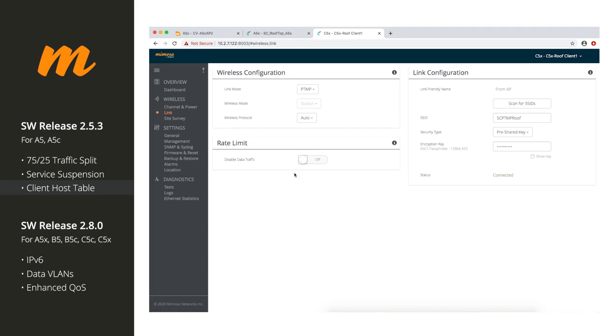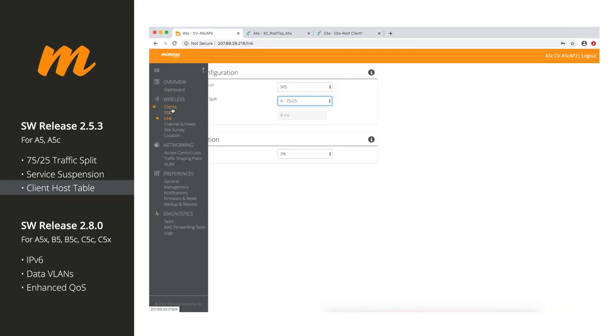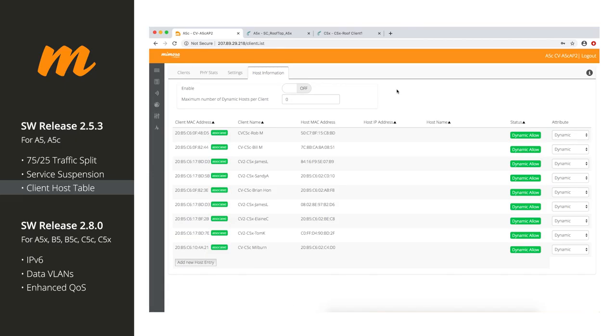And then the final feature for 253 is the host information table. So you go to clients, host information. So basically the host information table tells you about devices directly connected behind the C5. So if you say have a PoE to a router behind the C5, you're going to see the MAC address for the router. If from the PoE you have a switch that then connects to multiple routers, then you're going to see entries for each of those routers behind the C5.